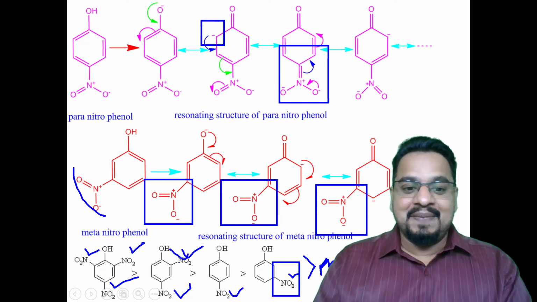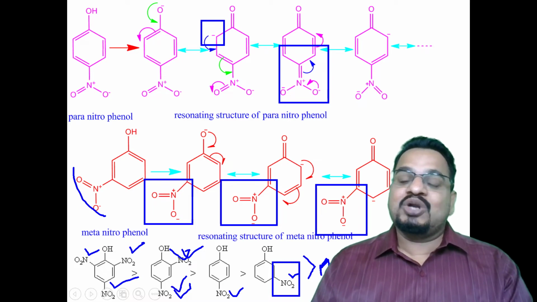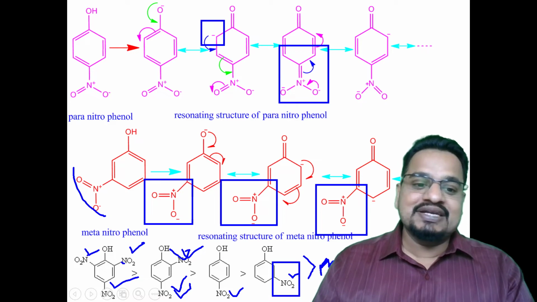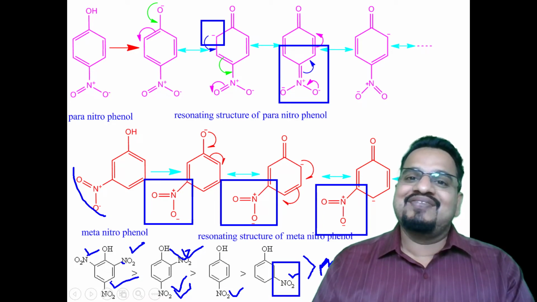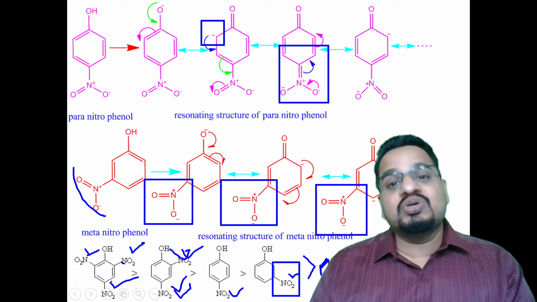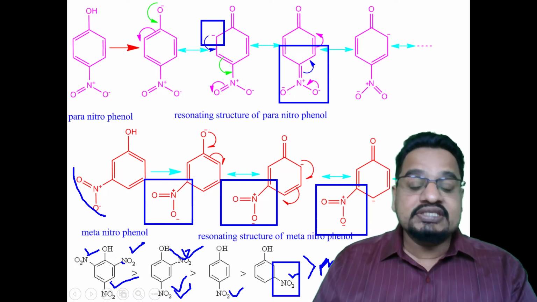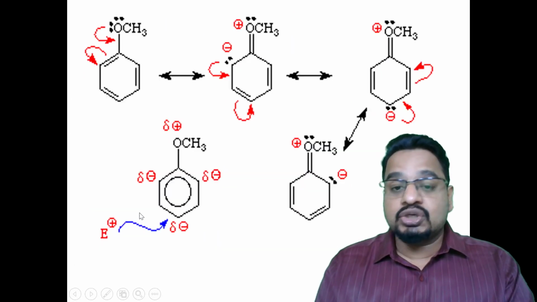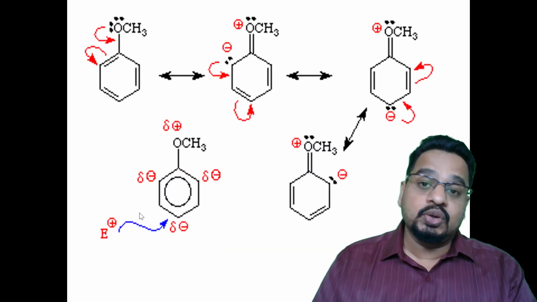See this here, para and ortho both are occupied, that is again more acidic. And if they are present on both the ortho and para positions, that will be most acidic. Understand? So this is the effect of substituents, that is, the electron withdrawing group.